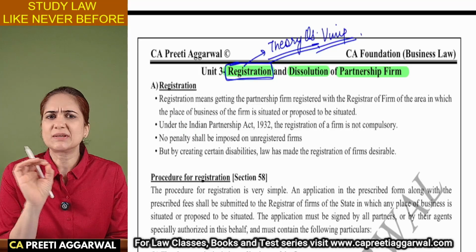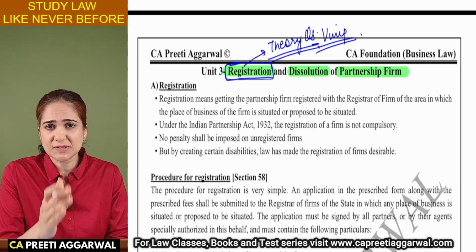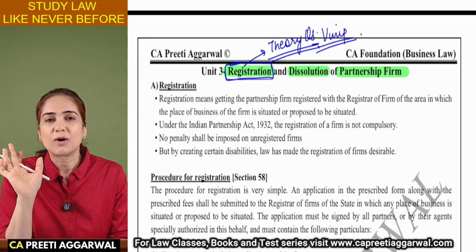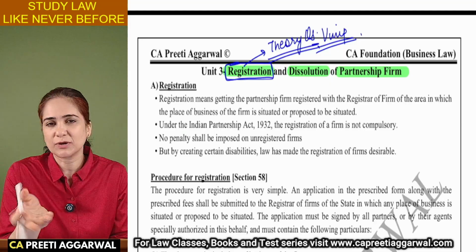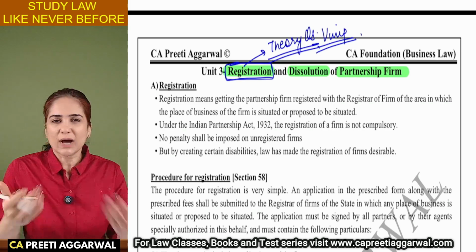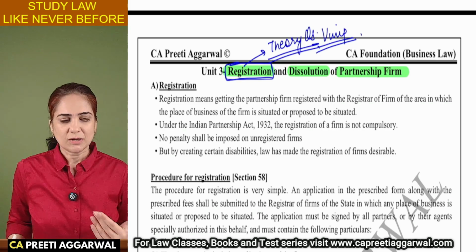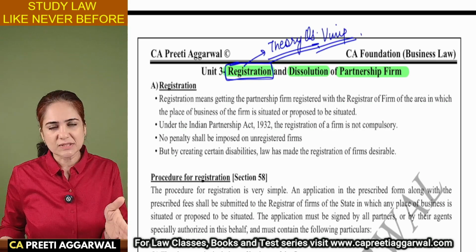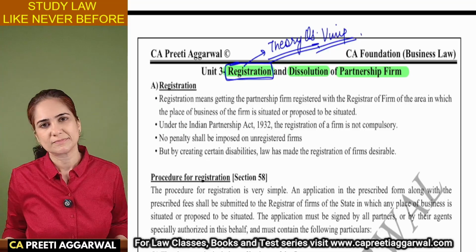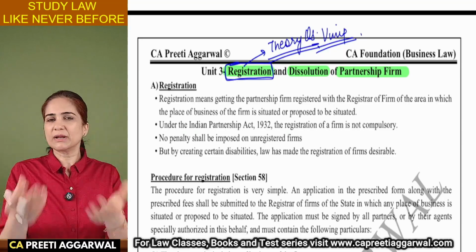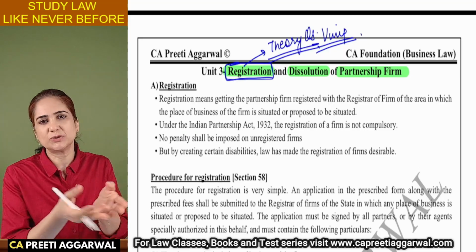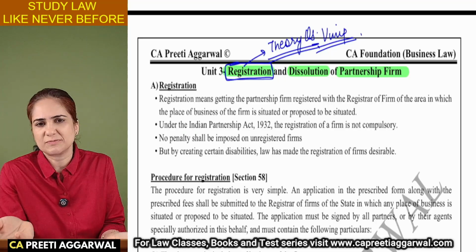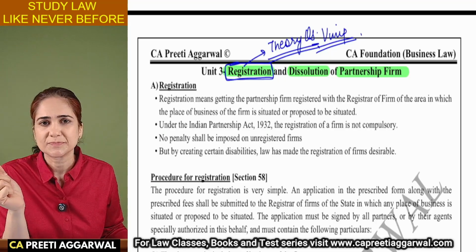Registration means getting your firm registered with the registrar of firms of the area where your registered office is situated. So I am in Mumbai, so I will go to the registrar of firms having jurisdiction in Mumbai. If you are in Tamil Nadu, you will go to the registrar having jurisdiction where your registered office is situated in Tamil Nadu.